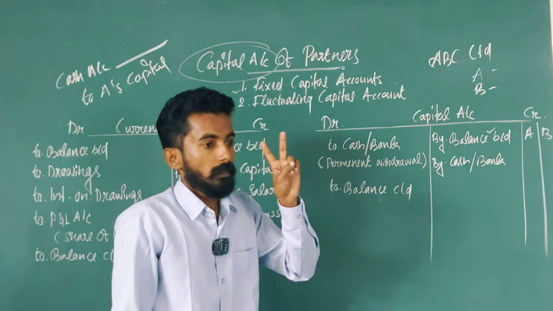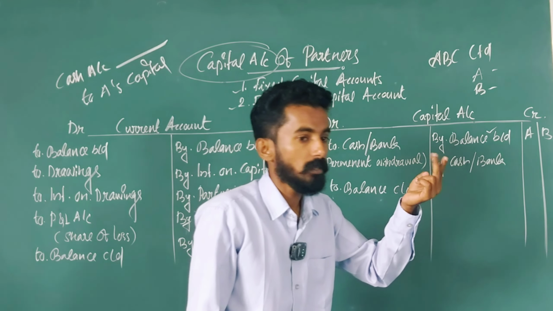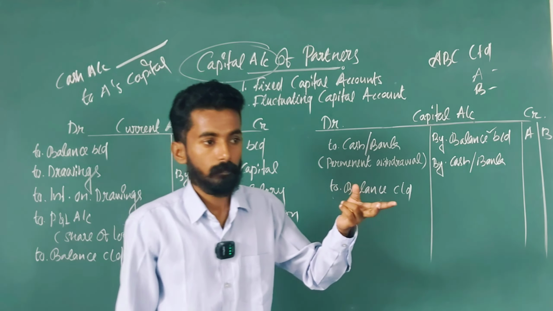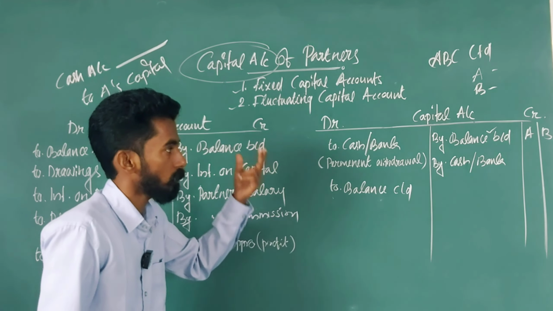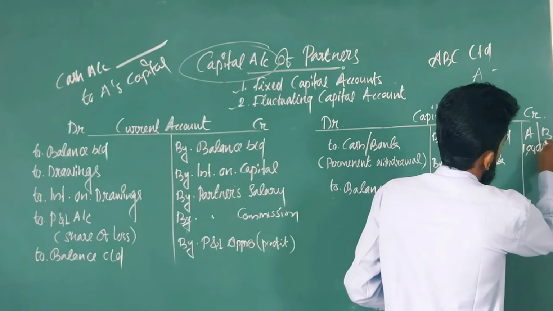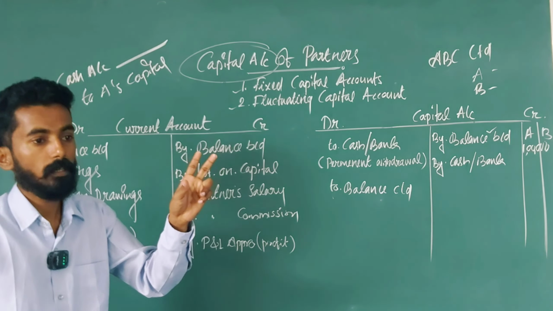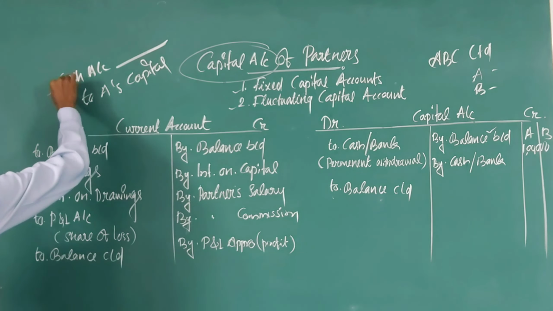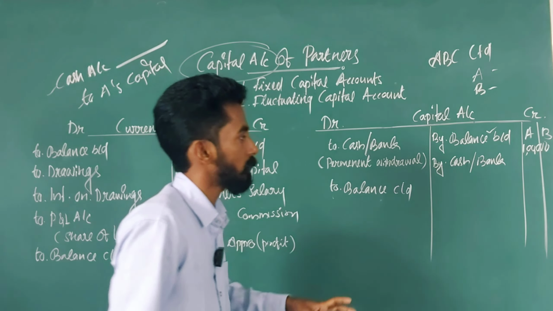Second, if a partner contributes additional capital, suppose the opening balance of partner A is rupees 1 lakh and he contributes 50,000 into the business. What is the journal entry? Cash account debit to A's capital account, because A is contributing 50,000 extra.